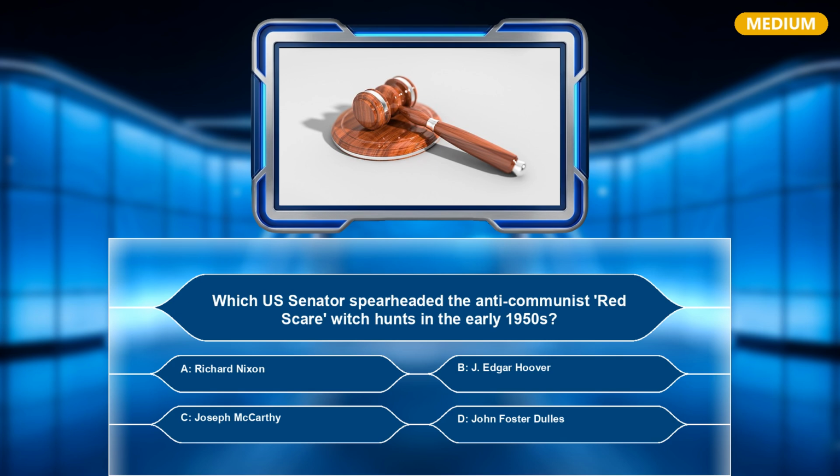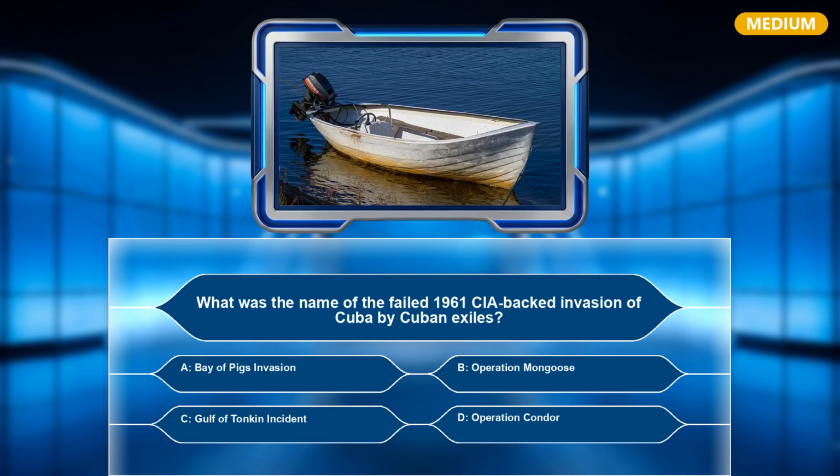A. Richard Nixon. B. J. Edgar Hoover. C. Joseph McCarthy. D. John Foster Dulles. The correct answer is C. Joseph McCarthy. What was the name of the failed 1961 CIA-backed invasion of Cuba by Cuban exiles?